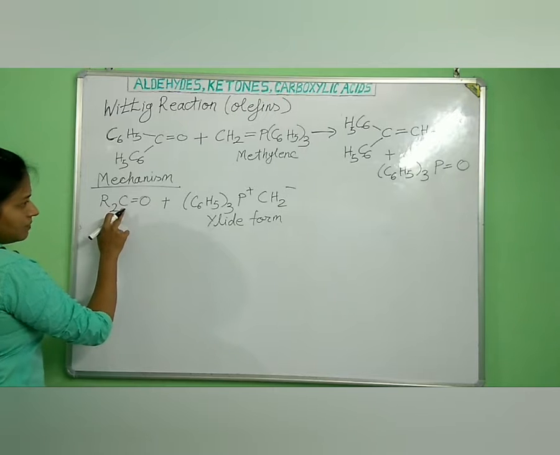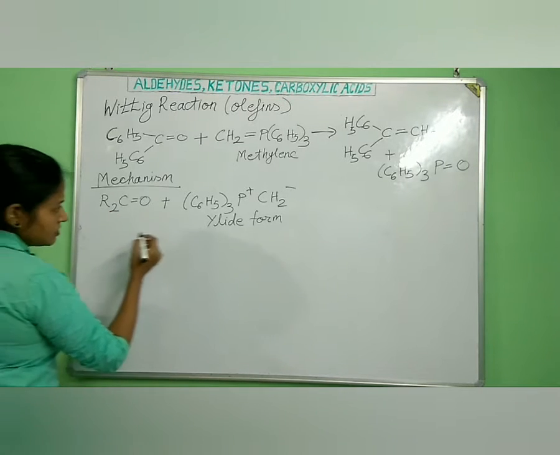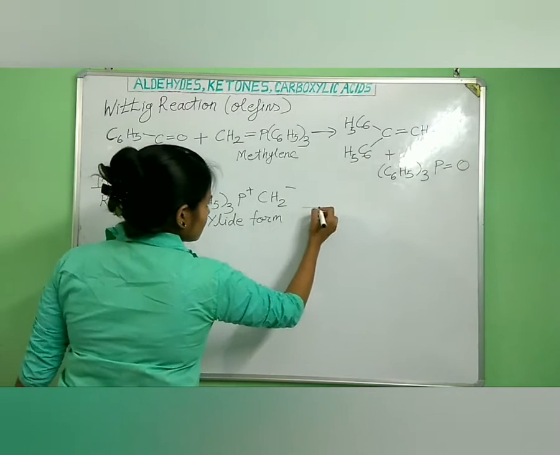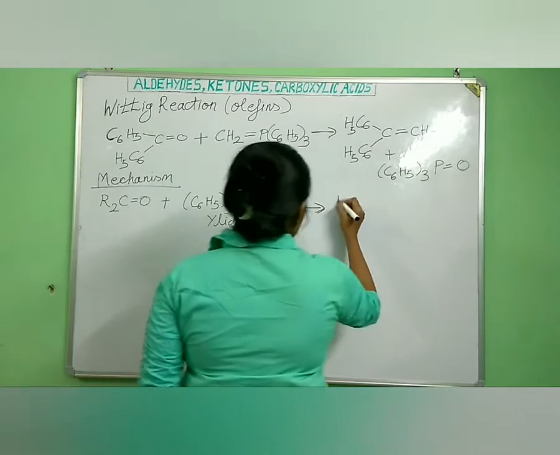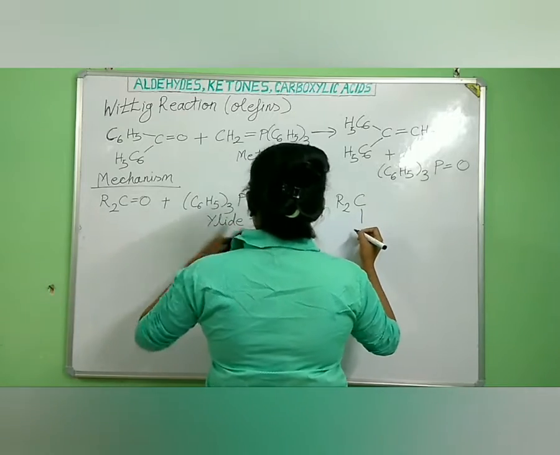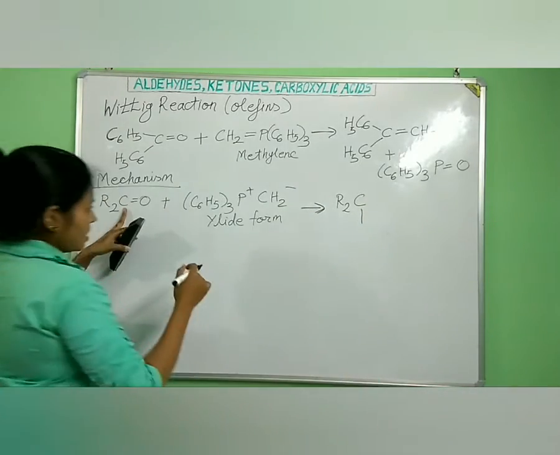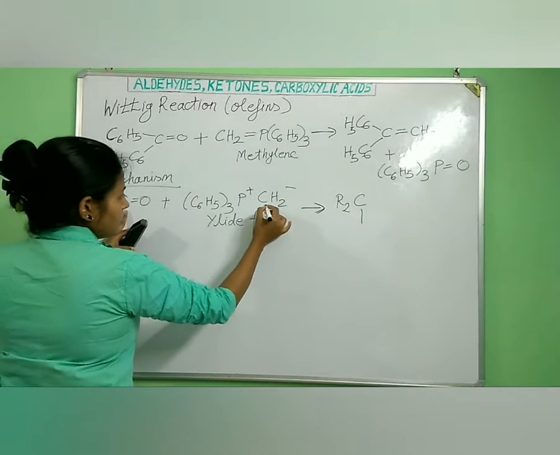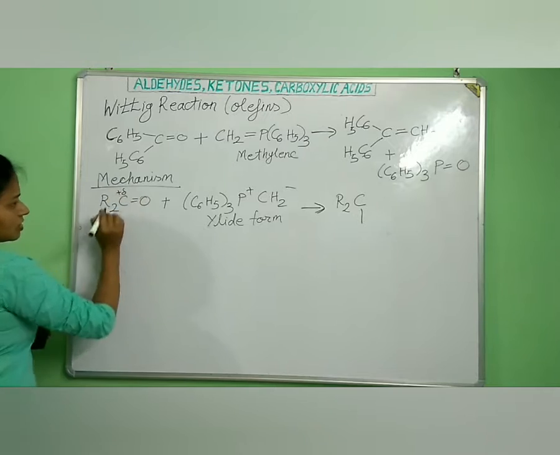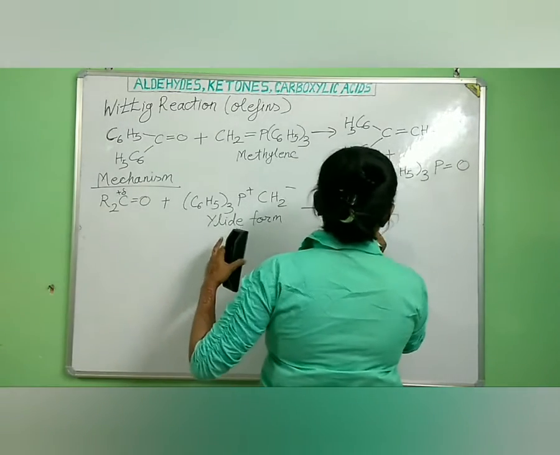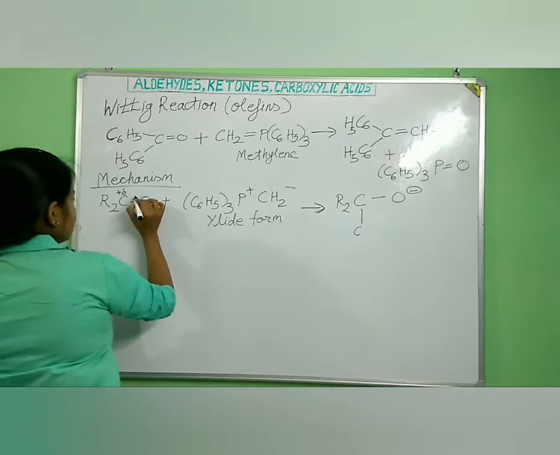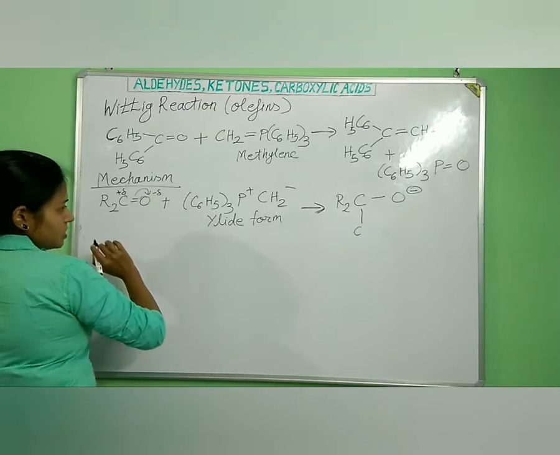Because of the positive charge on this carbon, this CH2 minus, having a minus charge, will attack the slight positive charge. And this is our O having a minus charge, as the pi bond has moved here, and it has a slight negative charge, right?